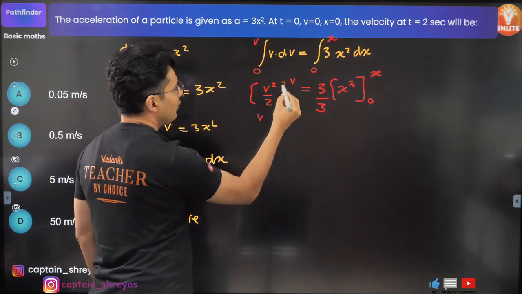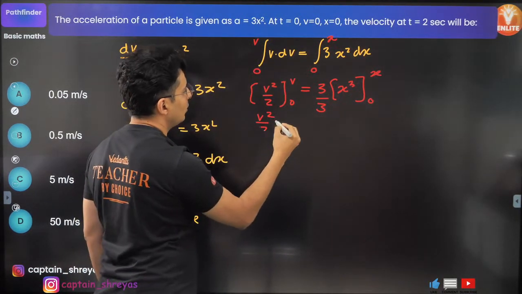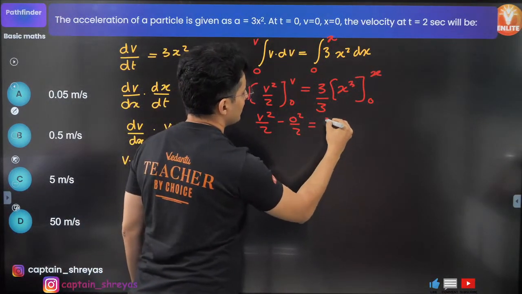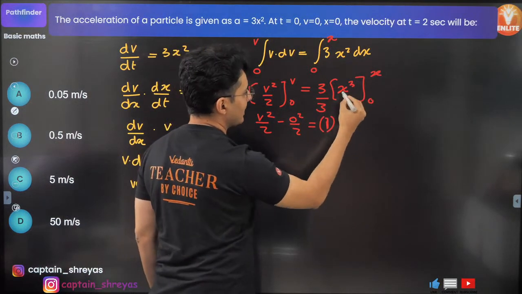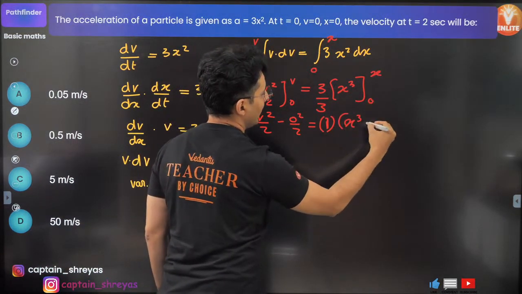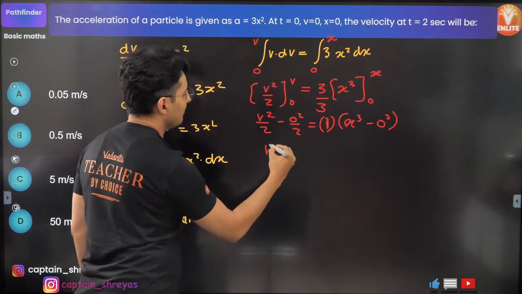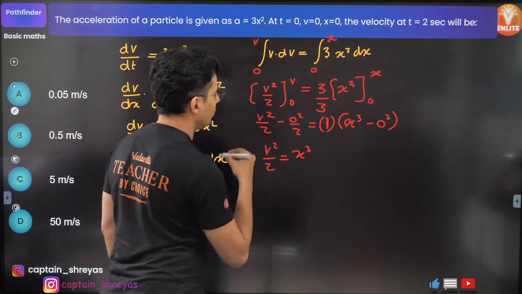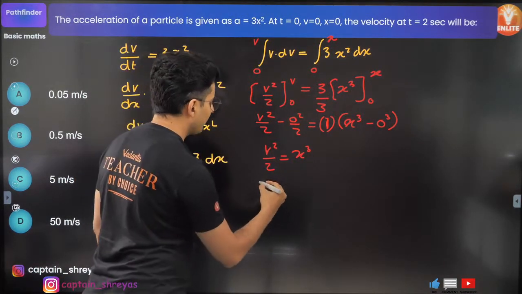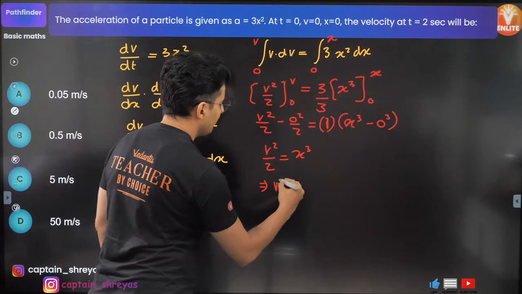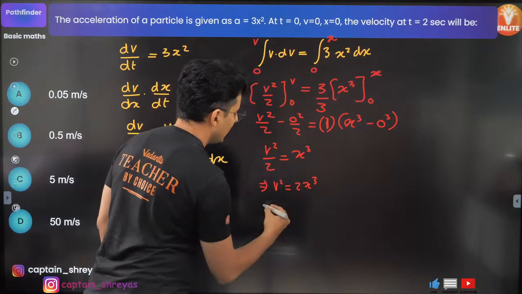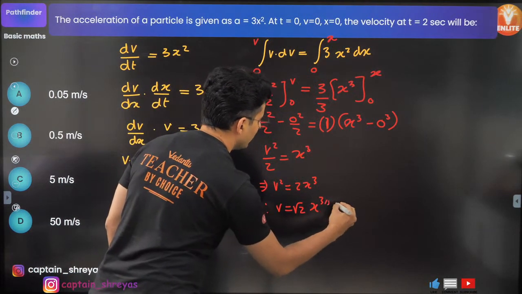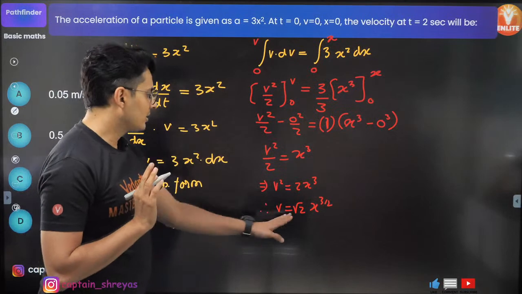So this will become, first put v as v. So it will become v square by 2 minus. Then put v as 0. So 0 square by 2 is equal to, 3 by 3 is just 1. Don't worry. So first put x as x. So x cube then put x as 0, so 0 cube. So this will become v square by 2 is equal to x cube. Move it over there. So this will become v square will be 2x cube, taking roots on both sides. So v will be root 2 times x raised to 3 by 2. Fair enough? This is what we got.